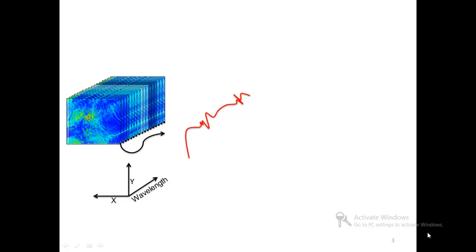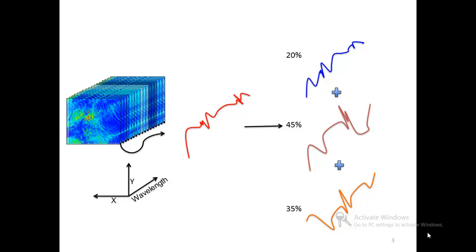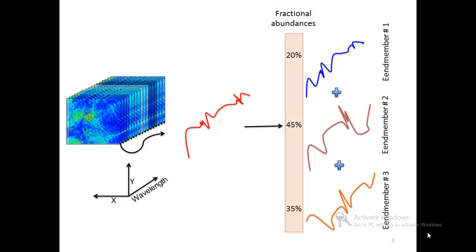Along the spectral dimension, each pixel of the cube represents a spectral signature of the Earth's surface. Due to low spatial resolution of the sensors, a pixel is usually a mixture of reflectance spectra of different materials on the ground. Each of these spectra is known as an endmember, whereas the proportions of the endmembers in the mixed pixel are known as their fractional abundances.